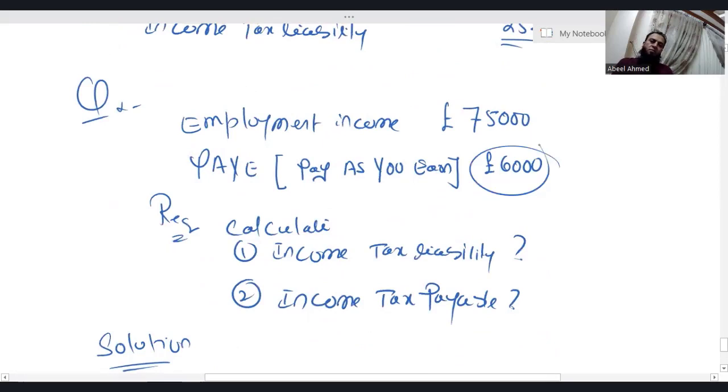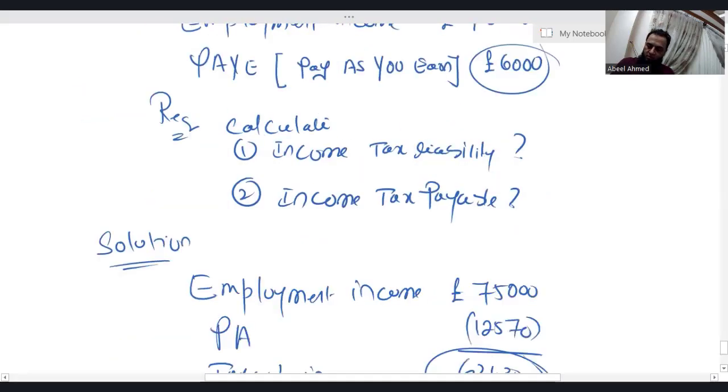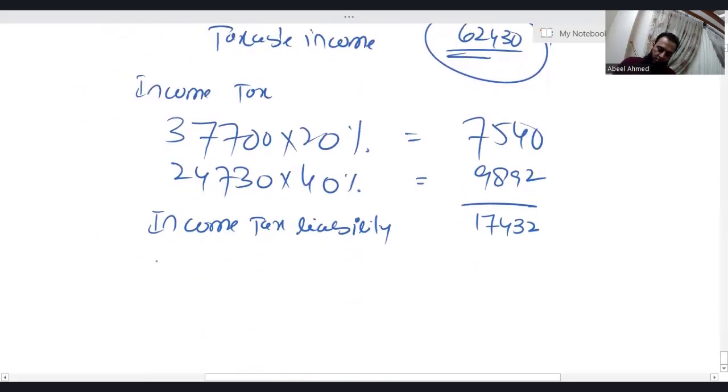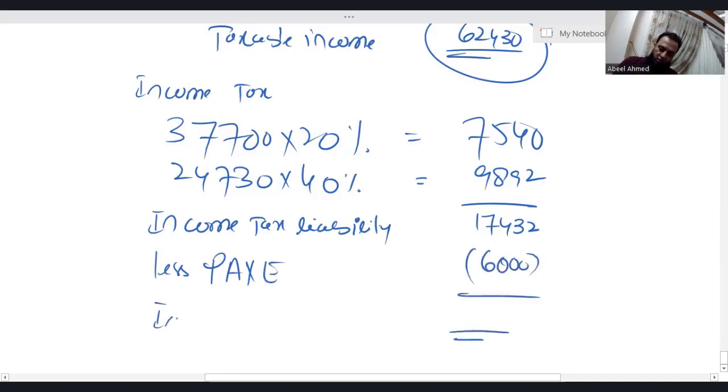Since 6,000 has already been paid, simply deduct PAYE, but only if you have it in the question. Now you will get income tax payable: 17,432 minus 6,000 gives 11,432.